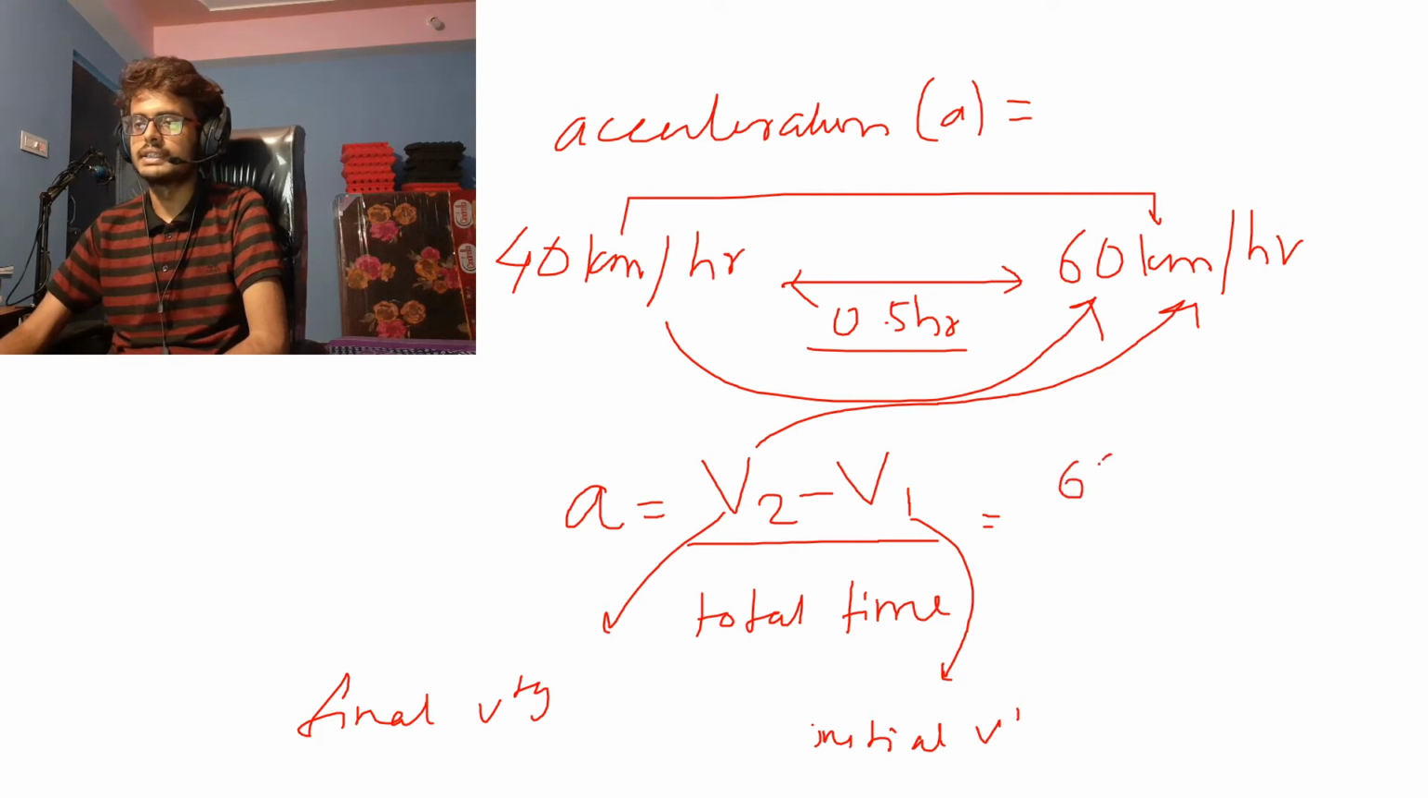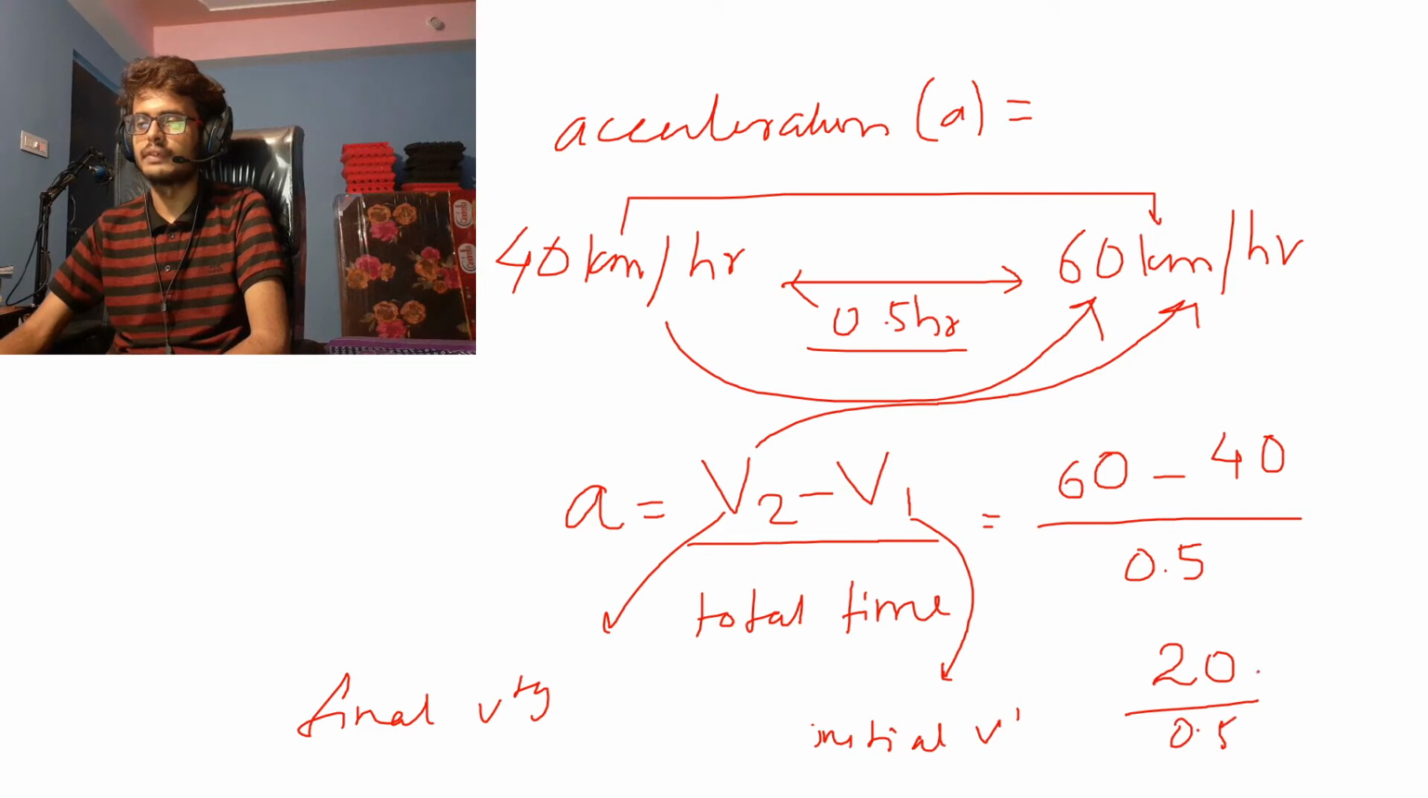So the final velocity is 60 kilometers per hour minus the initial velocity of 40 kilometers per hour, divided by the time taken, which is 0.5 hours, so half an hour. So 60 minus 40 is 20. 20 by 0.5, so 20 by half is 40. So I accelerated at a rate of 40, but I don't know the unit. So we need to discuss the units now.